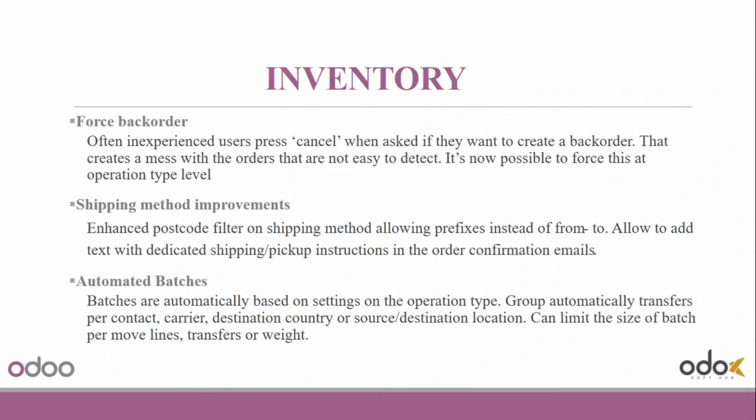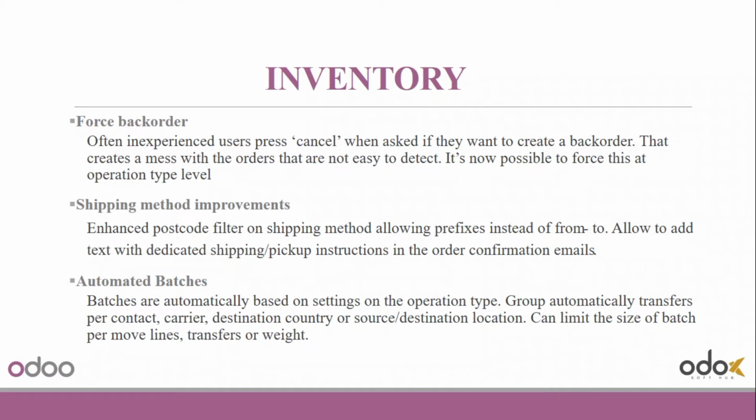And there are improved shipping methods. The new version focuses on helping local shipping companies to improve their shipping methods. Odoo 16 enhanced postcode filter on shipping method that allows prefixes. Also, it allows adding text with dedicated shipping instruction in the order confirmation mails.